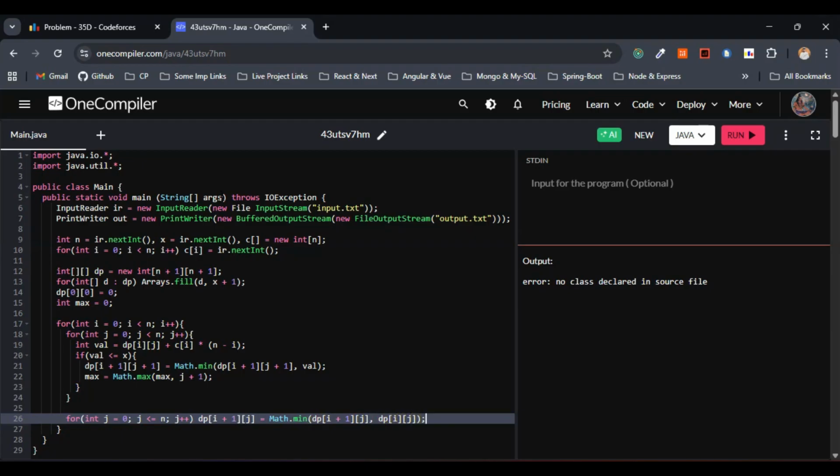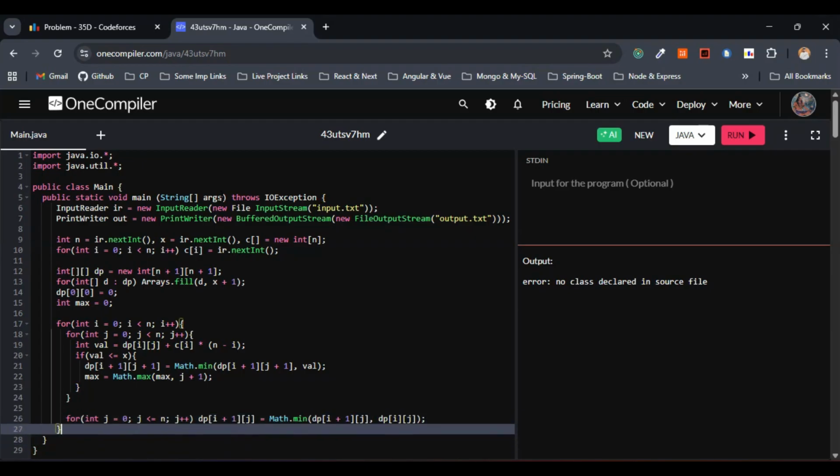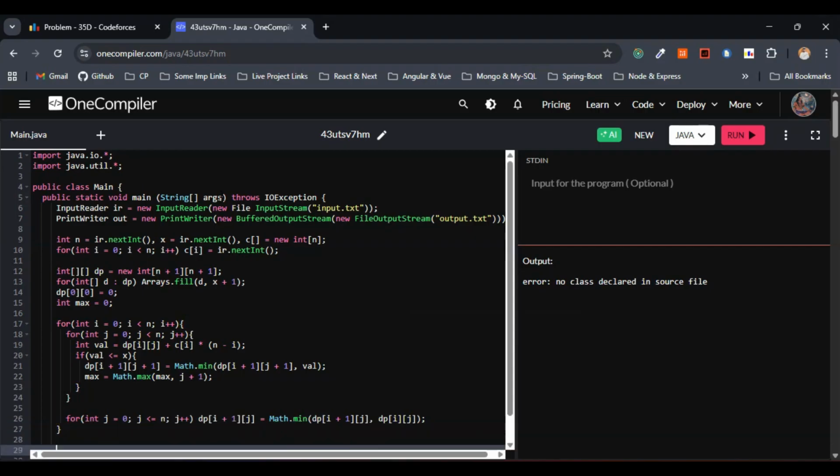This is fine. Yeah, we are almost done with the coding part. So now we have to print the maximum number, right? I completely forgot this one. We have to print the maximum number of animals that is accepted, right? So that's what the question states. And finally, we have to flush and close the output. These two things we have to do.